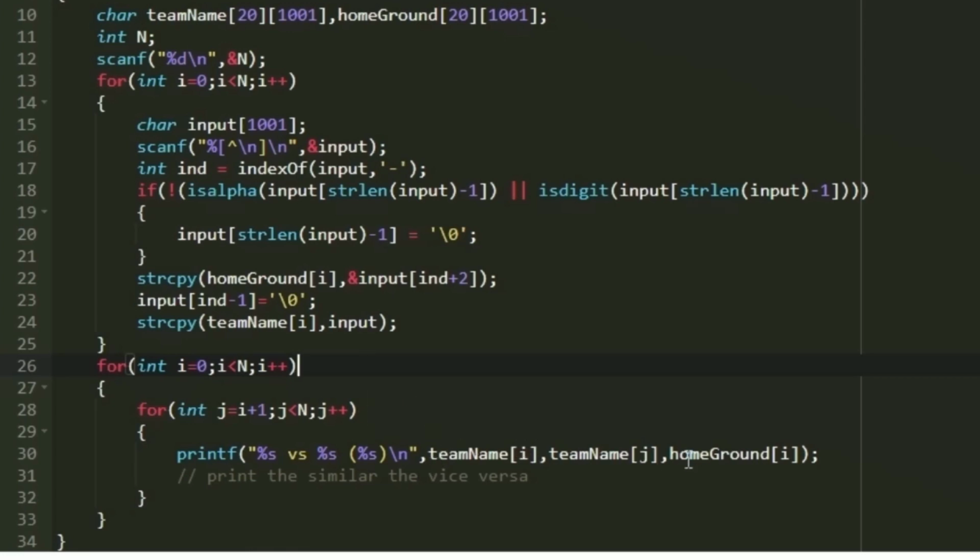We have to print our output as per the given format. So we print the team name, then versus, and within the brackets we print the stadium. This is the first match, and again we have to create the second match. The second match will be between the same teams but at a different home ground, and the team name of j must be printed first. So in the second printf statement, first we print the team name of j, then the team name of I, and the home ground must be of j. This is how we should print our output.